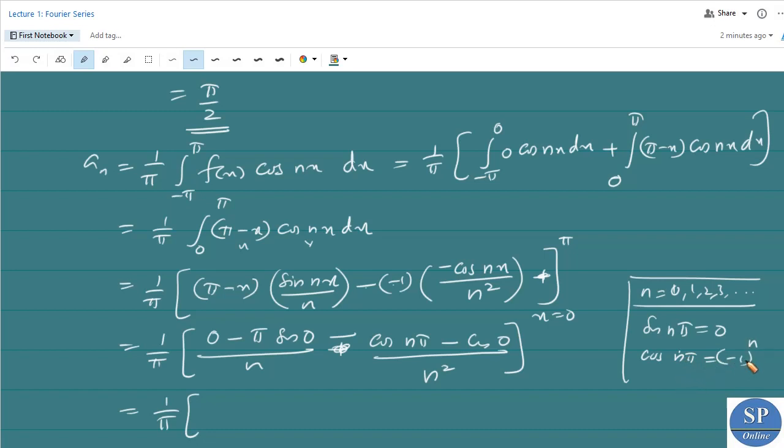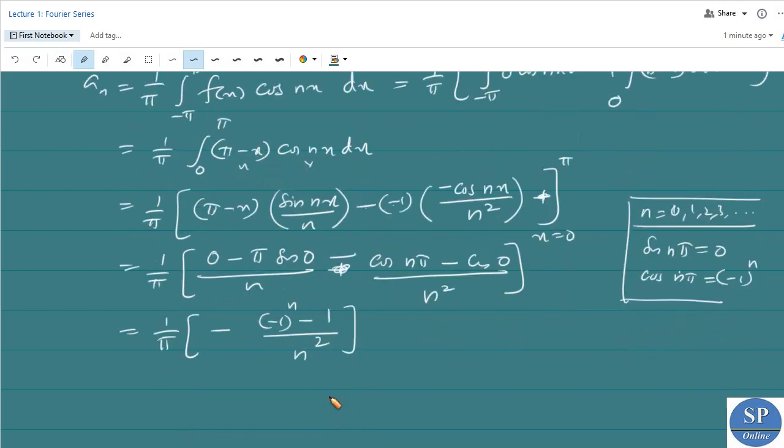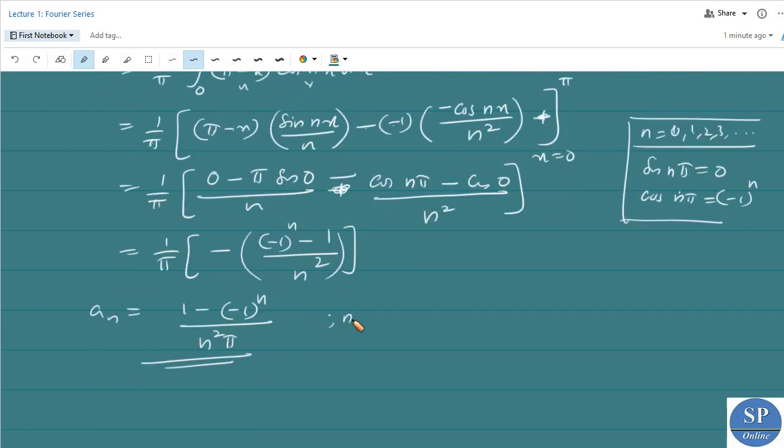Cos pi is equal to minus 1, cos 2 pi equal to 1, cos 3 pi equal to minus 1, etc. So here this is 0, so 0 minus 0 divided by n, and here we have negative of cos n pi, which is minus 1 power n, minus cos 0 which is 1, divided by n square. So this is equal to 1 minus minus 1 to the power n divided by n square pi.